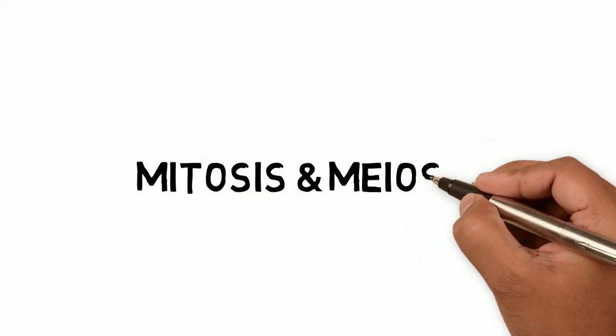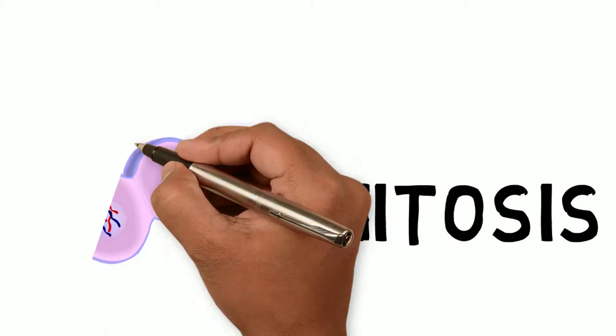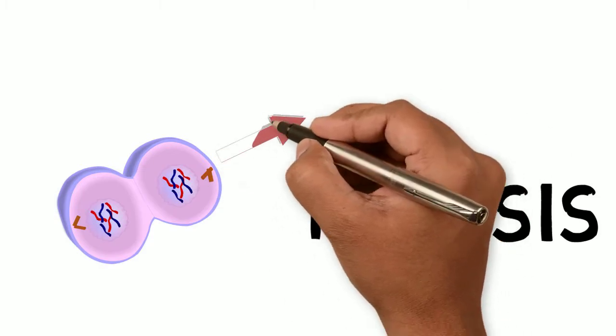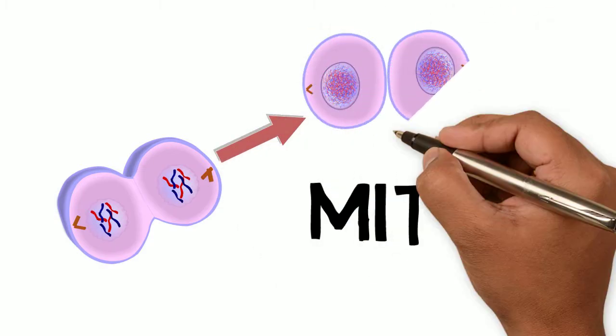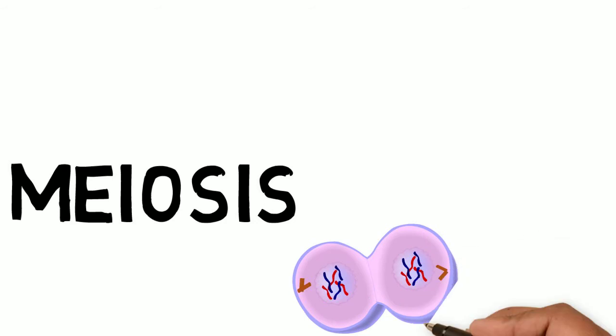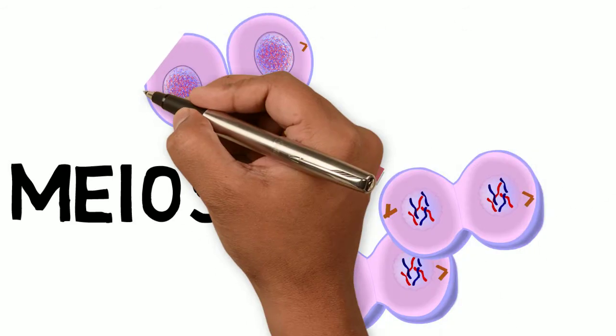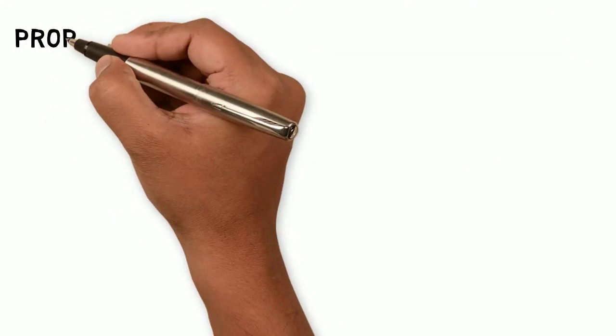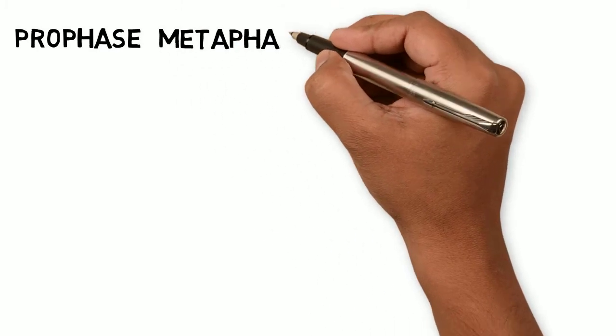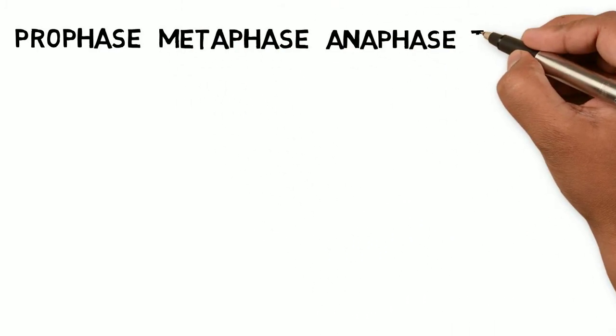Mitosis and meiosis. Mitosis is the process in which the duplicated content of the cell's nucleus divides in order to repair or grow. On the other hand, meiosis is the process that produces sex cells. In mitosis, there are four phases: prophase, metaphase, anaphase, and telophase.